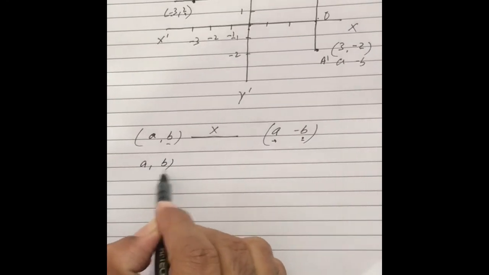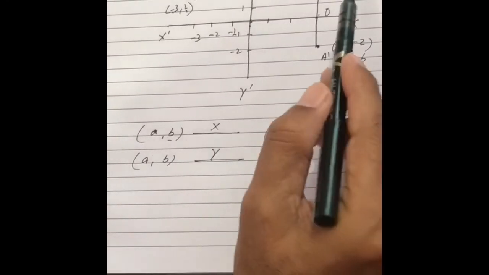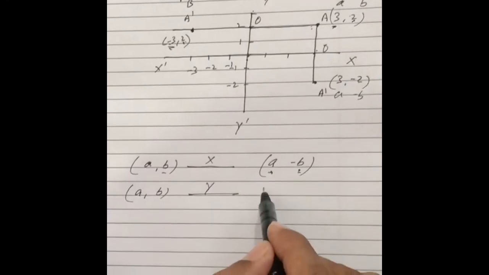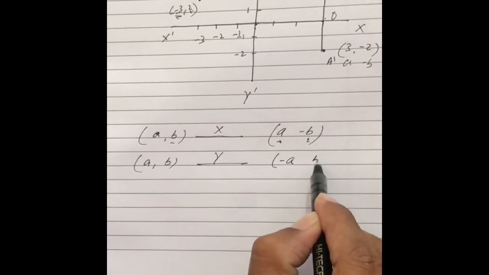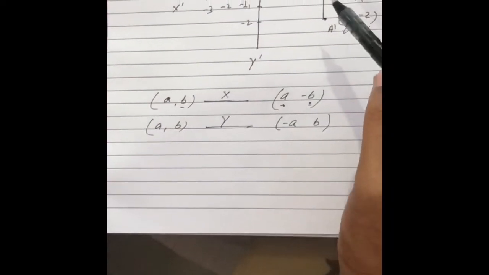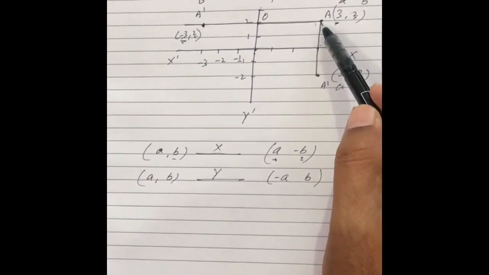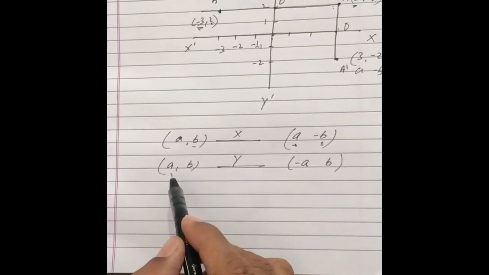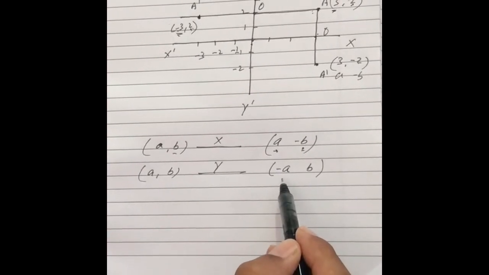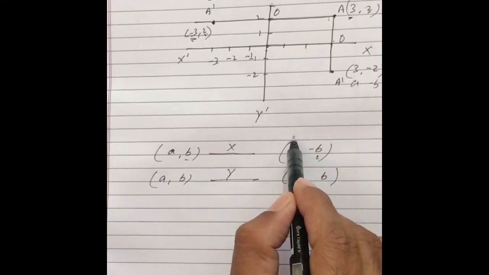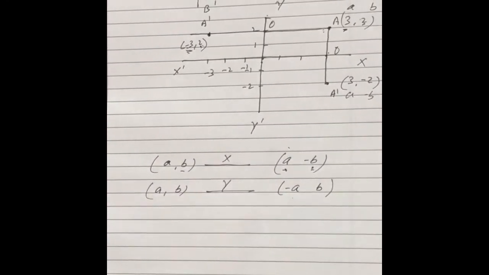If I take the image in the y-axis, you see, now the sign of x has changed. The first coordinate has changed, the second is as it is. So if I take the image in the y-axis, the sign of x will change, y will remain as it is. So again I repeat, if I take the image of a point in the x-axis, the sign of y will change. If I take the image of a point in the y-axis, the sign of x will change. X we call abscissa. This we call ordinate.